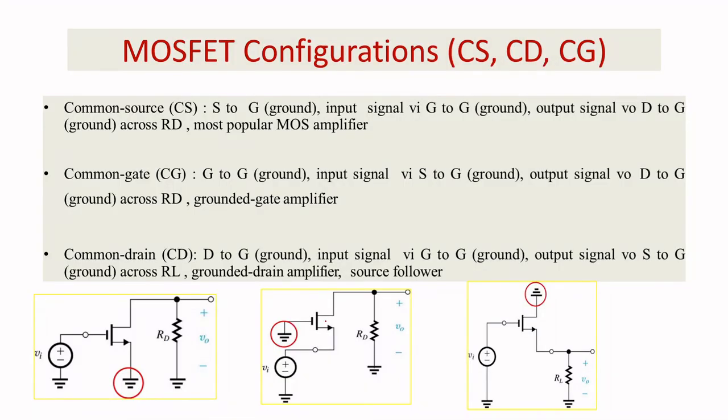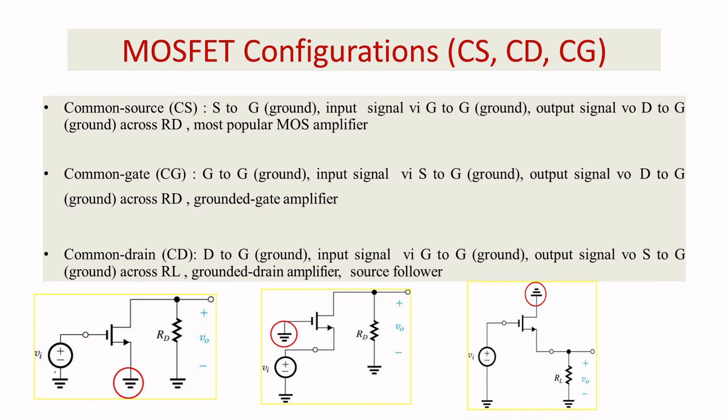Basically here I'll throw some light on what we mean by configuration. When you speak about the configuration, you have three types: one is common source, another is common gate, and another is common drain. When you go for the common source, the source will be common to the input terminal gate and the output terminal drain.